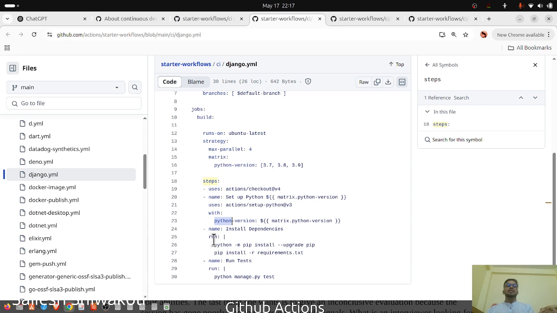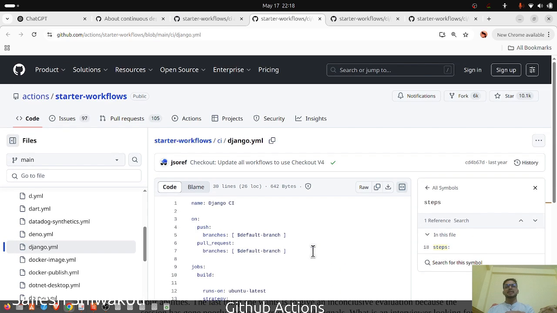These are kind of jobs, and each job runs in GitHub Actions. Then pip install -r requirements and manage.py test. It is testing all the tests that it can find in the app. So basically Django will run the tests.